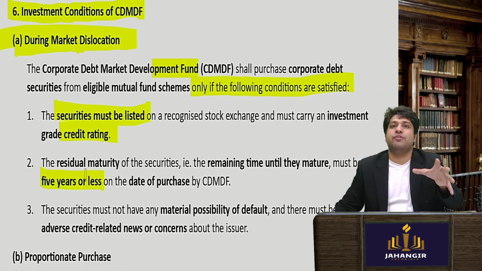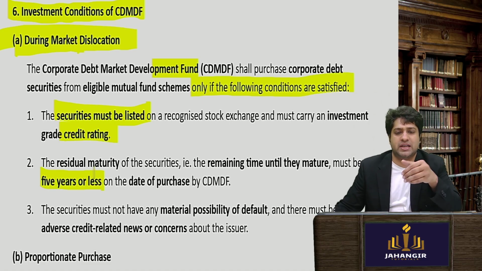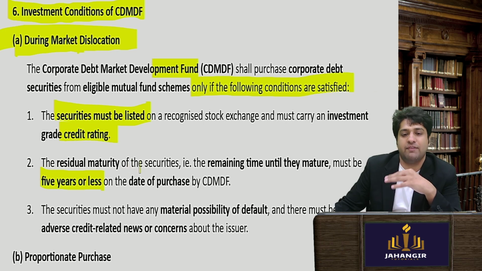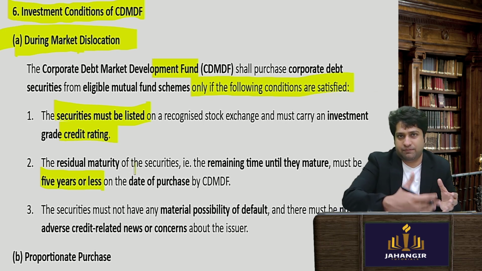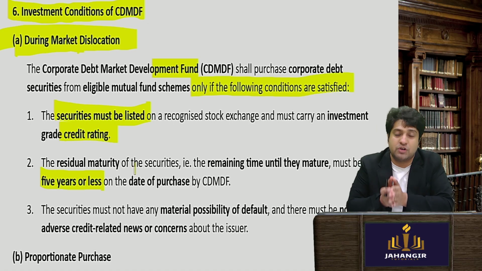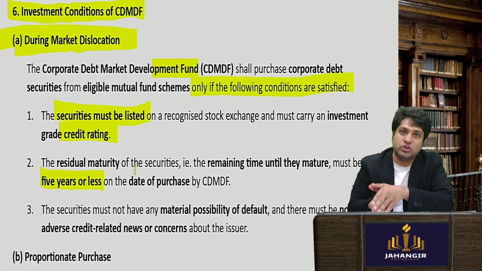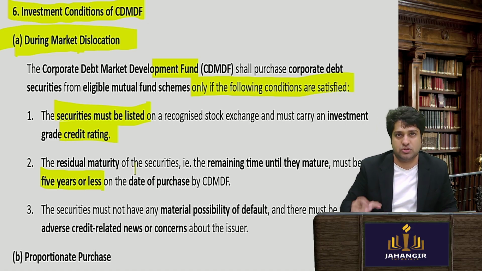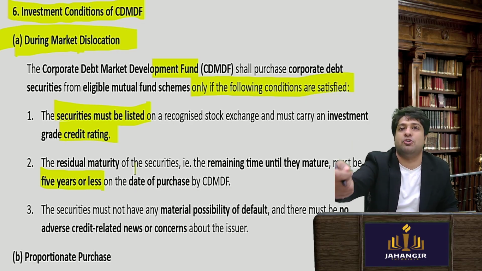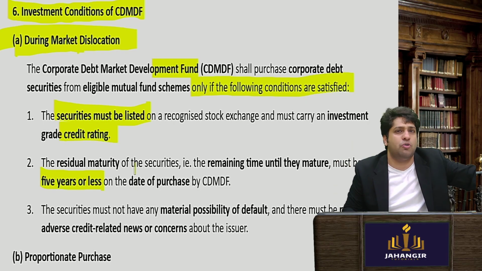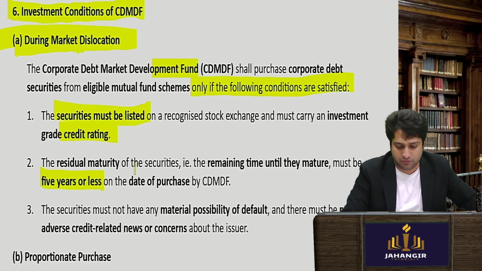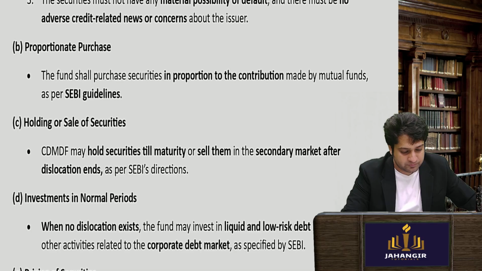They will buy from mutual funds securities whose tenure is a maximum of 5 years, 5 years or less. Why? Because only those close to maturity, or where maturity has happened, will make the mutual fund feel redemption pressure on those units. Redemption pressure is faced when ultimately you have to make the money available. So if today or tomorrow, within 5 years, I have to pay, those mutual funds will be in stress. They will tap the development fund.